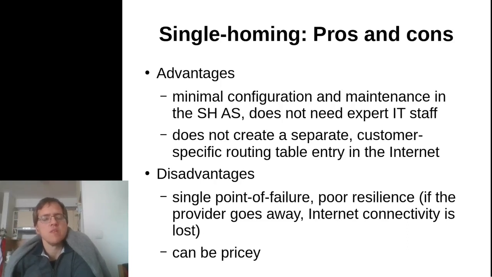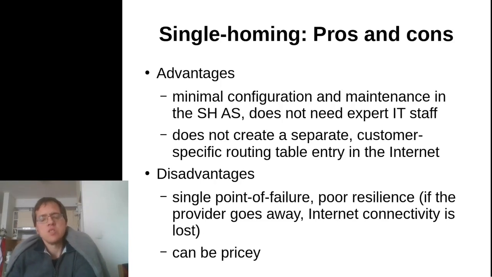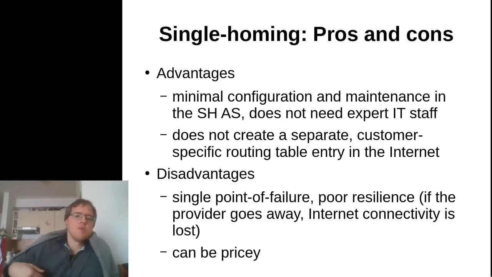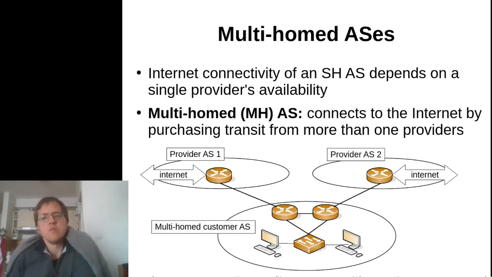There are a couple of disadvantages as well. Of course, the provider's network and the access link is a single point of failure, so whenever the provider goes away, connectivity to the rest of the internet just fails, and this means poor resilience. And this can also be pricey, at least when we compare single homing to multi-homing, which we are going to describe next.